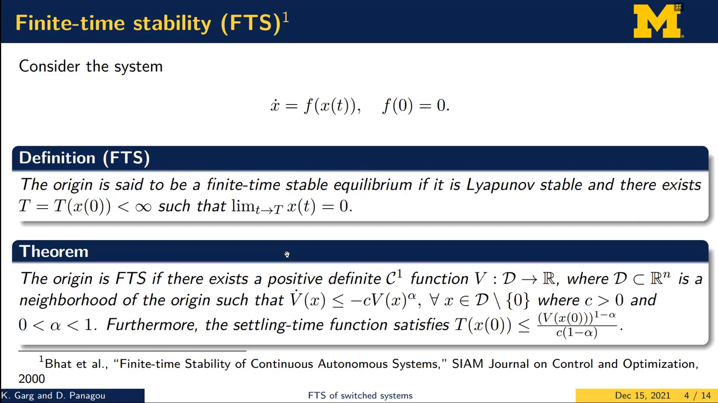Now, the authors also provided Lyapunov conditions for assessing whether the equilibrium point is indeed finite time stable for this nonlinear system. So they present that if there exists a positive definite continuously differentiable function whose time derivative along the system trajectories satisfy this kind of an inequality, then the origin is indeed finite time stable, and they also give an upper bound on the settling time function. So the system trajectories are guaranteed to reach the equilibrium point starting from some x naught within this much amount of time.